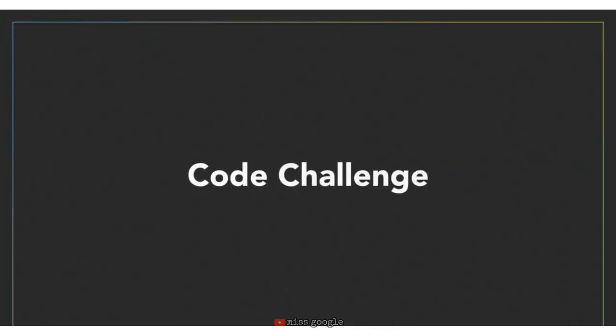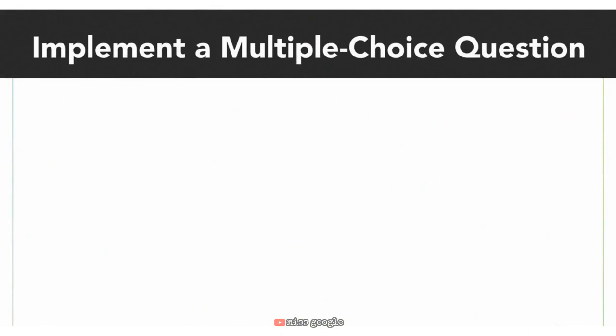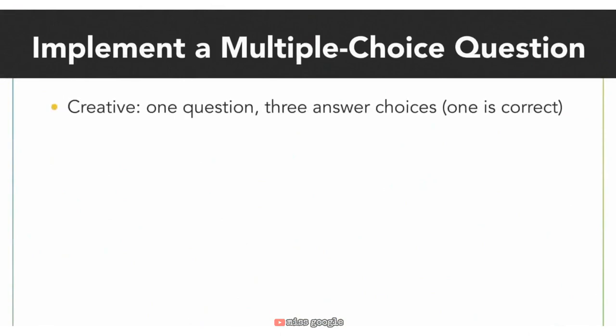It's time to practice your control flow skills with this coding challenge. Be sure to use the tools you've learned about so far, including if statements, while loops, variables, and input-output. For this challenge, you will implement a single multiple-choice question in Java. You will come up with the question as well as 3 possible answer choices. One of these choices should be the correct answer.